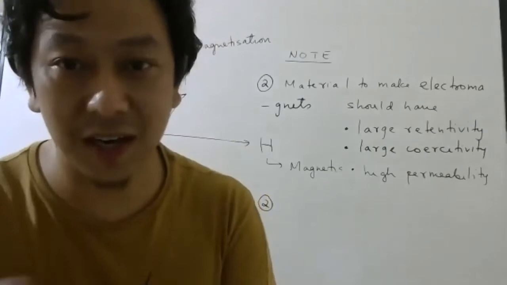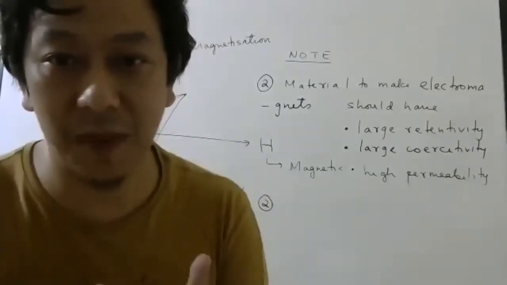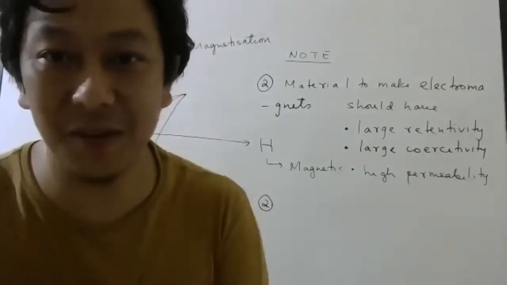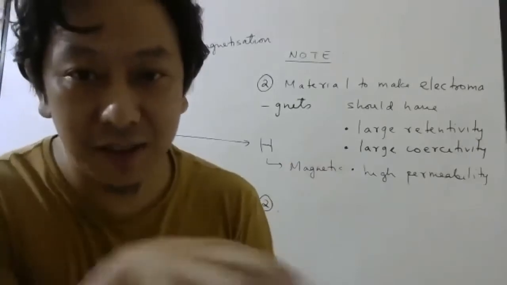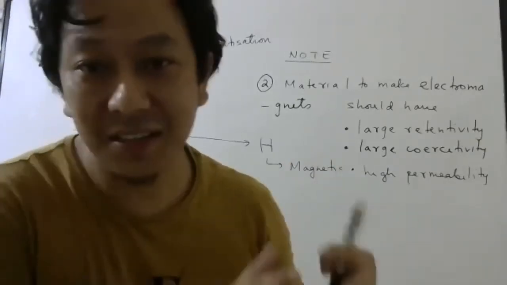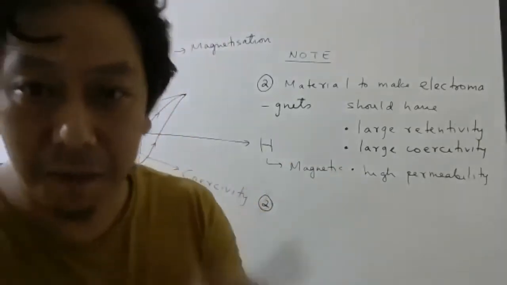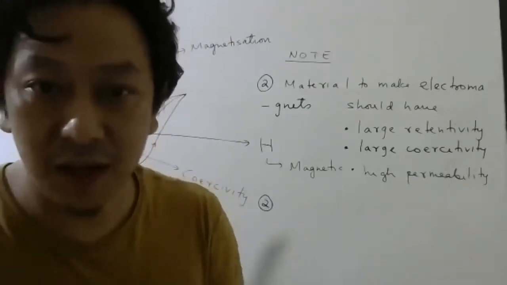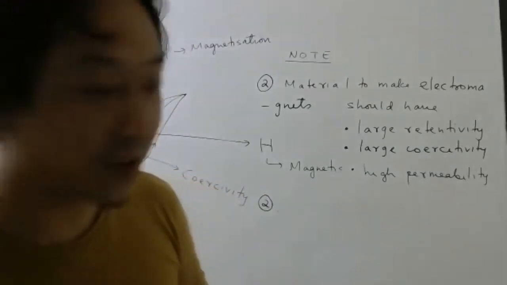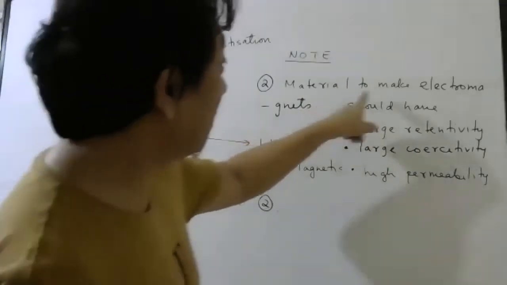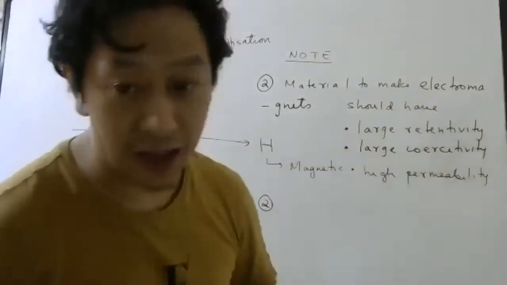Once you demagnetize the material, it will no longer be a magnet, so it will not attract the iron pieces. So they will fall down. That way you can separate the iron scraps and ferromagnetic objects from the regular other objects. Okay, so materials to make electromagnets should have